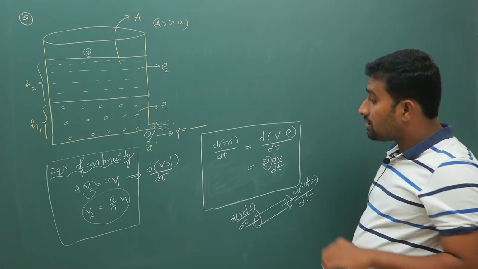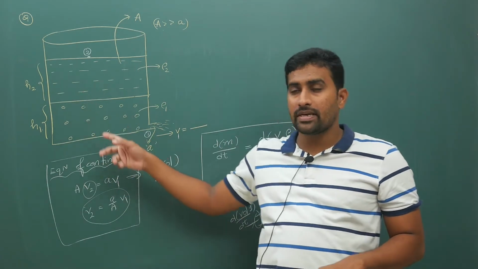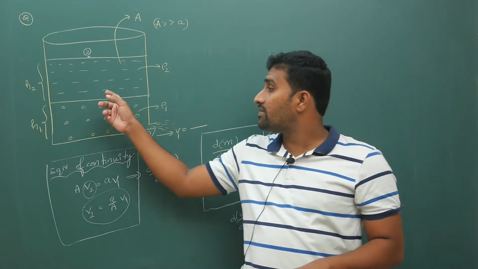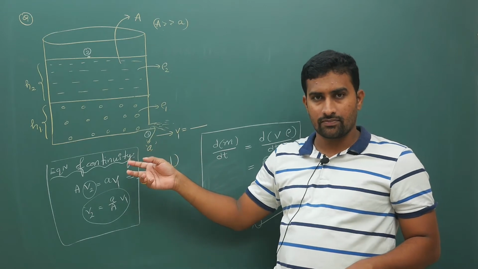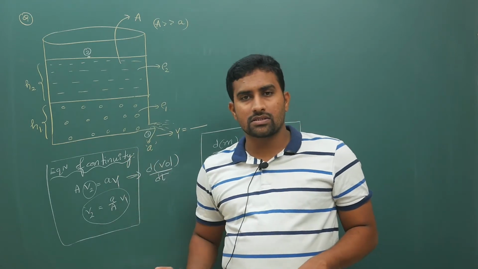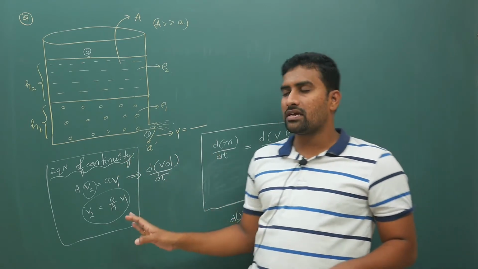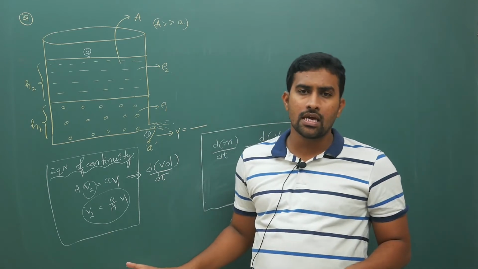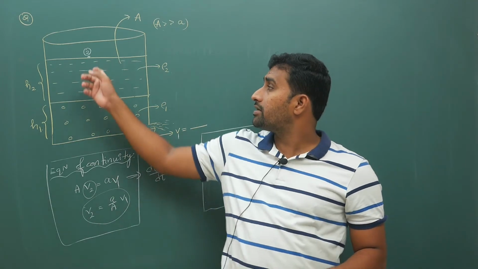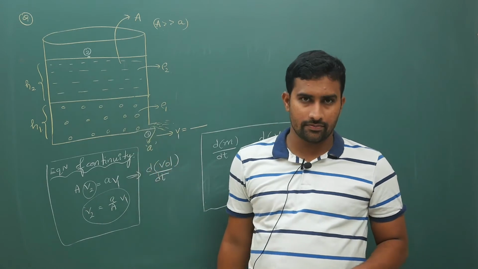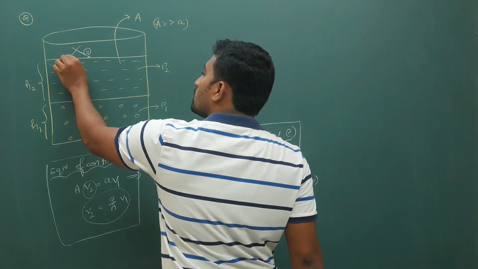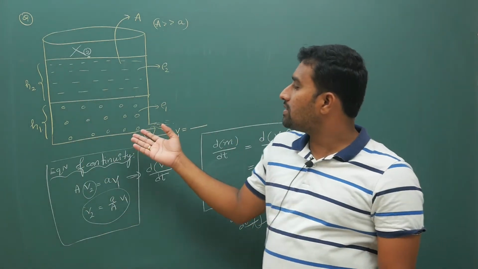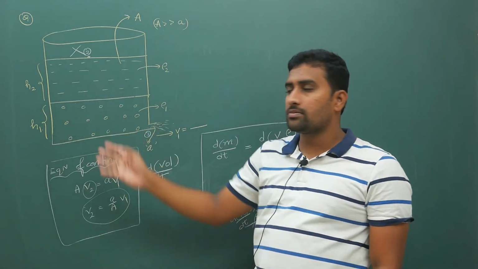Now here the density of the liquid is not the same. The top liquid is different, the bottom liquid is different. So you cannot apply the equation of continuity. If you try to apply it between points 2 and 1, obviously you will get the wrong answer. Taking these points is of no use, and you cannot directly give the answer as V equal to under root 2g times H1 plus H2.